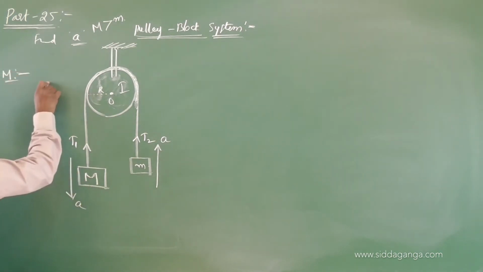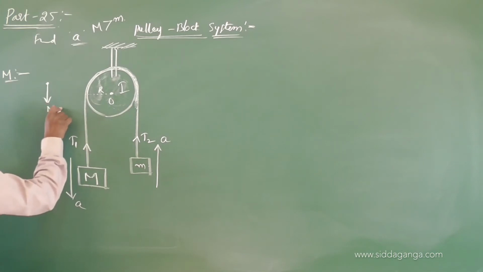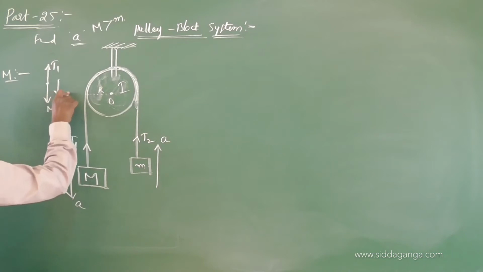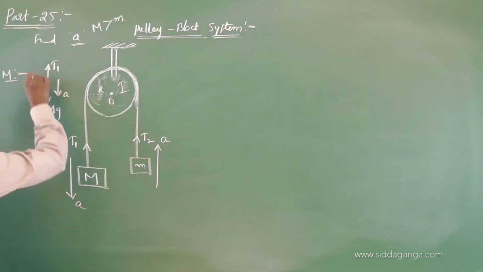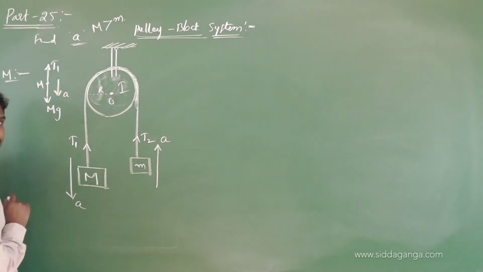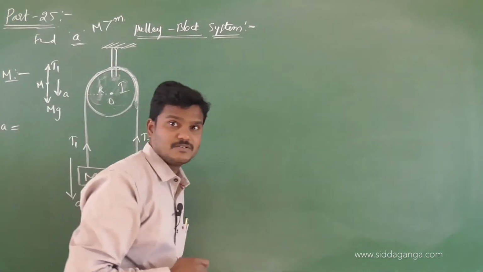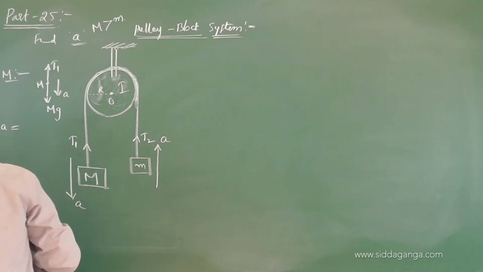No doubt Mg acts downwards and tension upwards, and the body is moving downwards. This is for capital M. Then what is the net force? The net force is very clear, the net force is MA. Clear? It's not visible, so let me write this side.